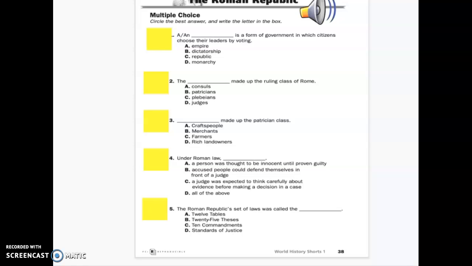Number 3. Blank made up the patrician class. A. Craftspeople, B. Merchants, C. Farmers, or D. Rich landowners.